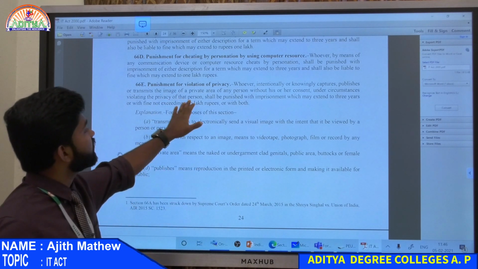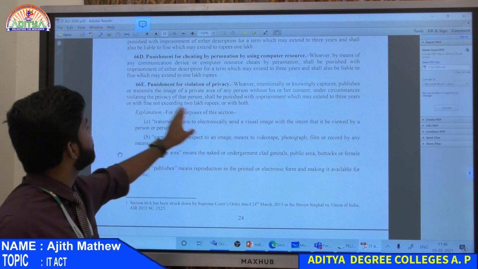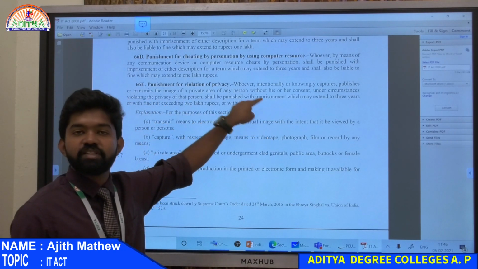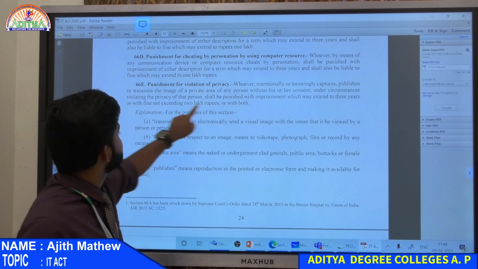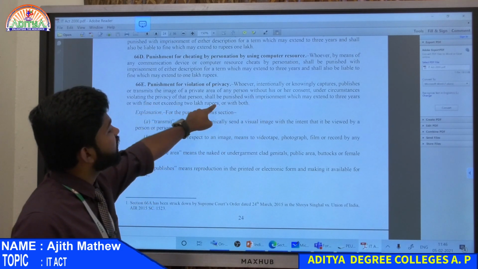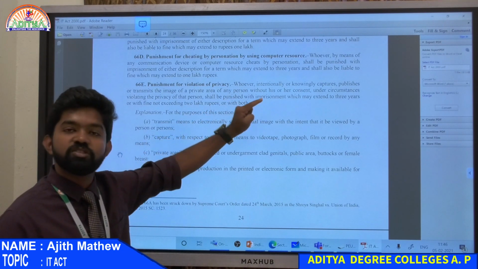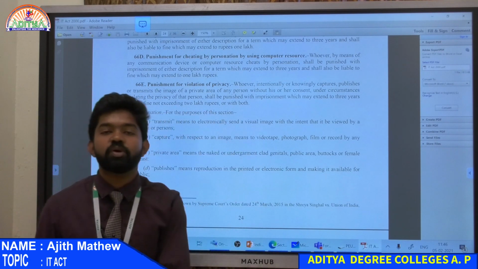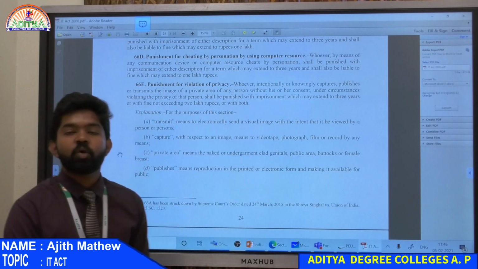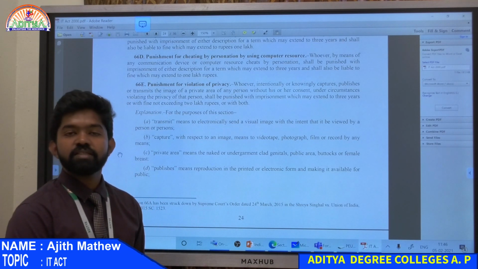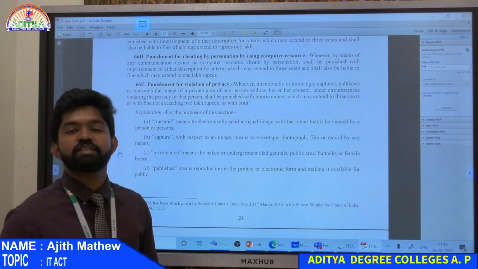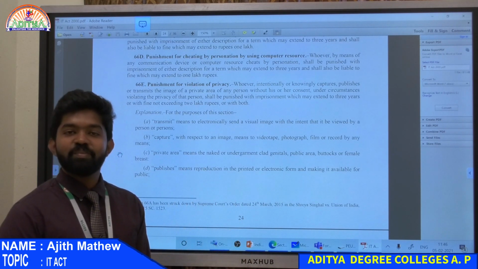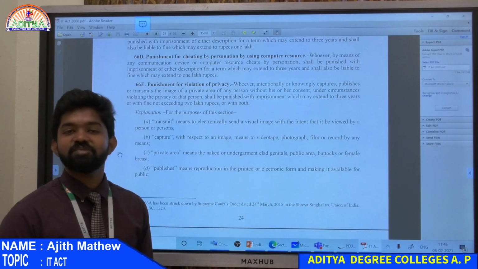Whoever intentionally or knowingly captures, publishes or transmits an image of a private area without his or her consent, under circumstances violating the privacy of that person, shall be punished with imprisonment which may extend to 3 years or with fine not exceeding 2 lakh rupees. So he will get a fine or imprisonment, but once the picture is gone into the internet, it's gone. Punishments will be given, but no use. So prevention is better than cure, right? The best thing is to prevent all this.